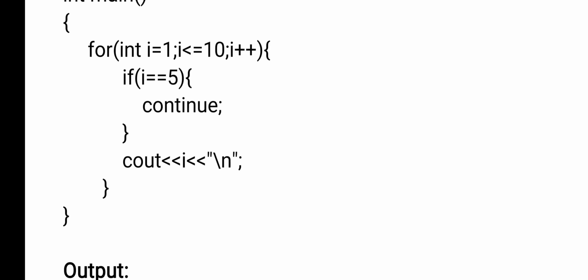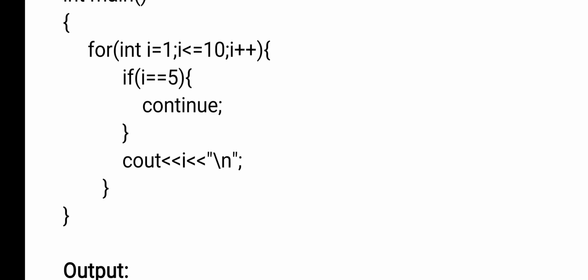Continue will be executed. What does it mean? Whatever remaining statements are there, that will not be executed. Again, the control goes to the updation. So with continue, Cout will not be executed. Without printing I value, I is incremented by 1. Now what is I value? 6.